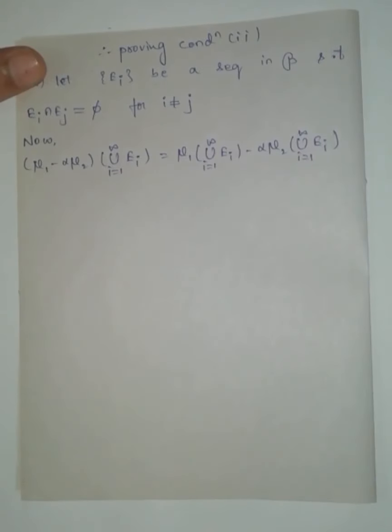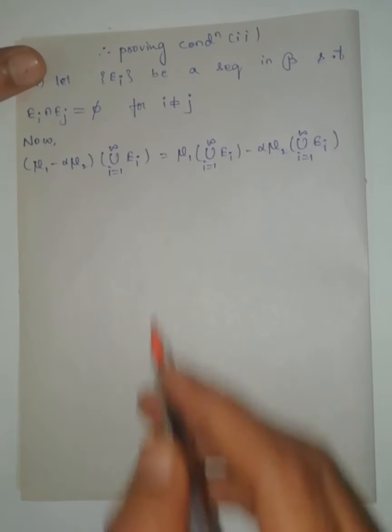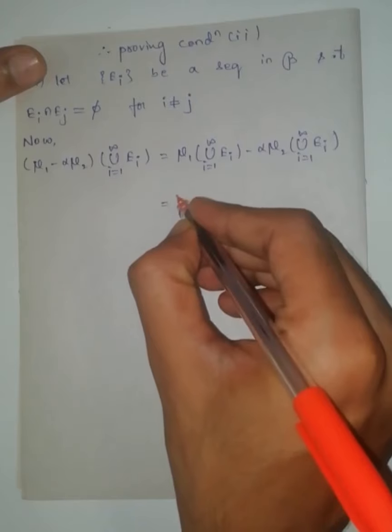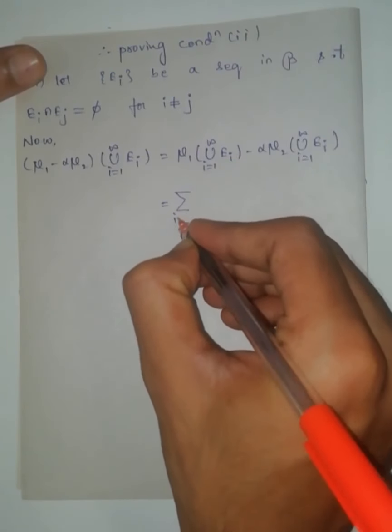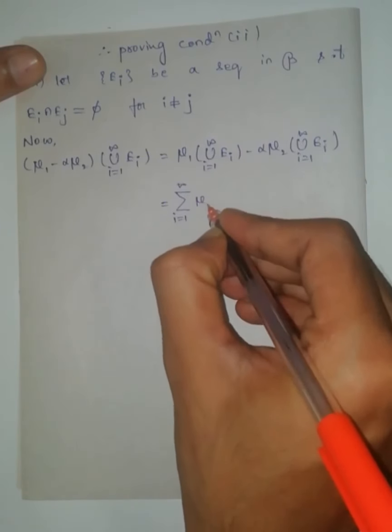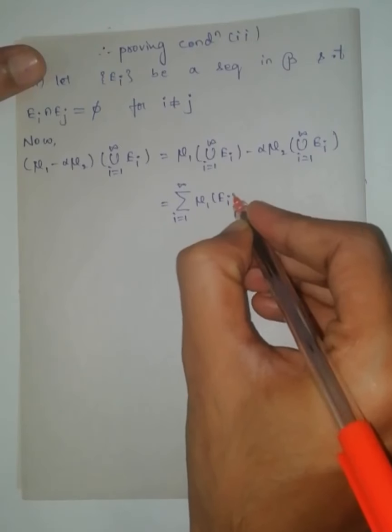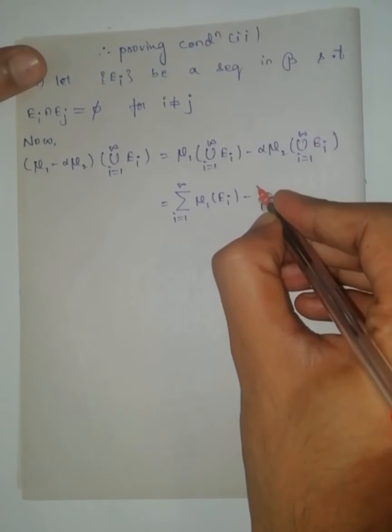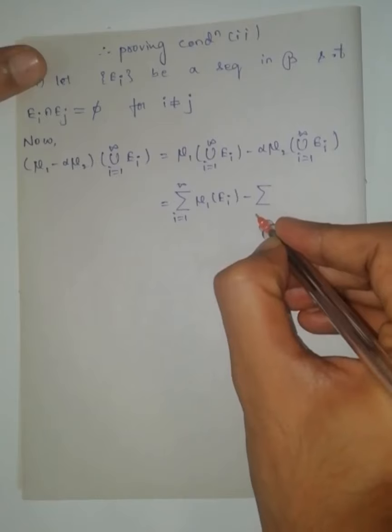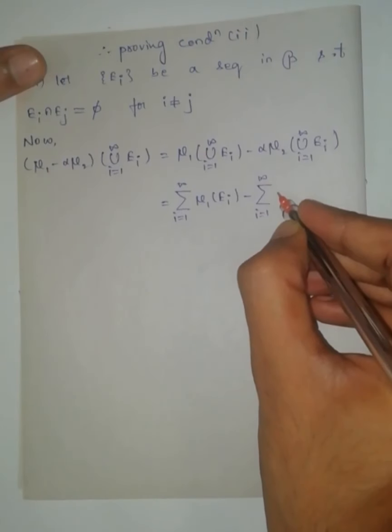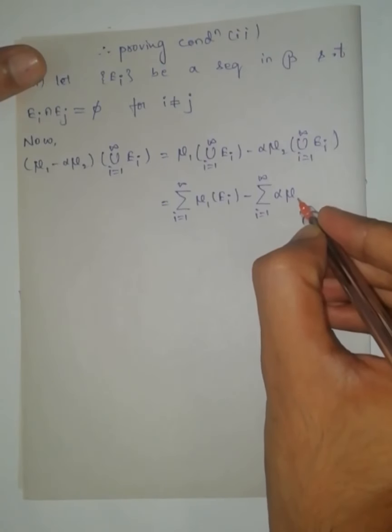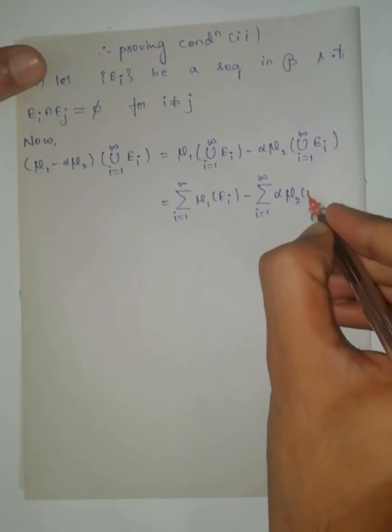Since mu1 and mu2 are measures, from the condition of the measure, this can be written as the summation i equal to 1 to infinity mu1 of Ei minus the summation i equal to 1 to infinity alpha mu2 of Ei, since mu1, mu2 are measures.